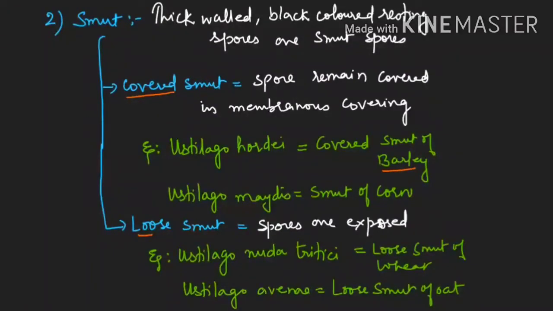Ustilago maydis causes the smut of corn. Ustilago nuda tritici, whenever tritici comes, it means it is for wheat. And Ustilago avenae causes the smut of oat. Clear? So the second disease of the basidiomycetes is smut, which is caused by the genus known as Ustilago.